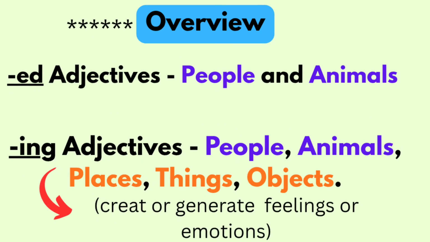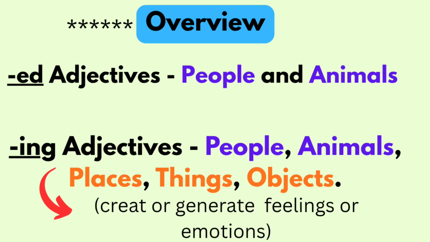Overview about ed adjectives and ing adjectives. So ed adjectives are used for people and animals. Ing adjectives are used for people, animals, places, things, objects. When it comes to ed adjectives, they describe nouns or pronouns, right?